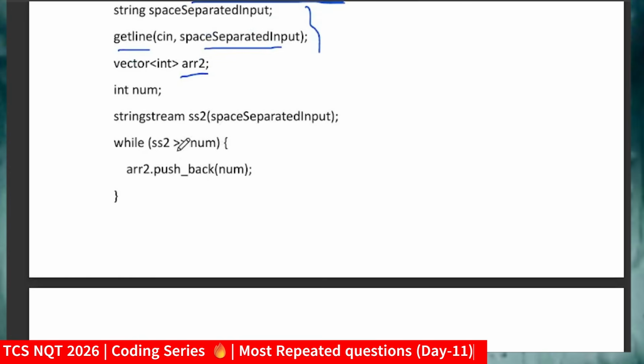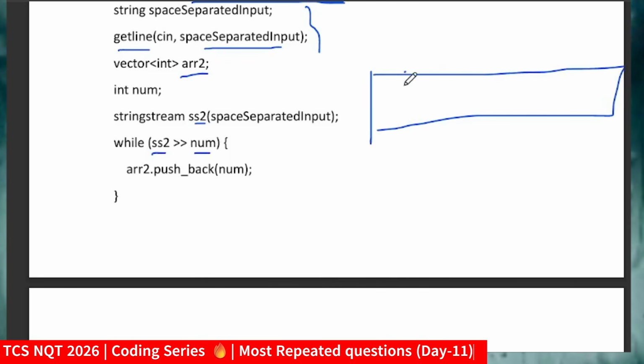So what are we actually trying to do here? When you convert this array to a stringstream, then you will get access to each element. So num means you get access to each element in the array. Suppose this is our array, and these are the values: 2 1 5 6 3.